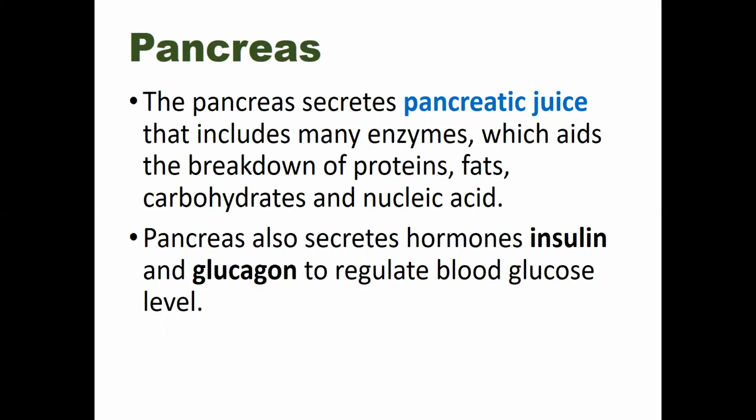These are the hormones. And the pancreas is a mixed gland. It not only secretes enzymes, it also secretes hormones. So the secretion of the pancreas is called pancreatic juice. It contains the enzymes trypsin, lipase, and amylase, and these enzymes help in the digestion of carbohydrates, proteins, and fats.